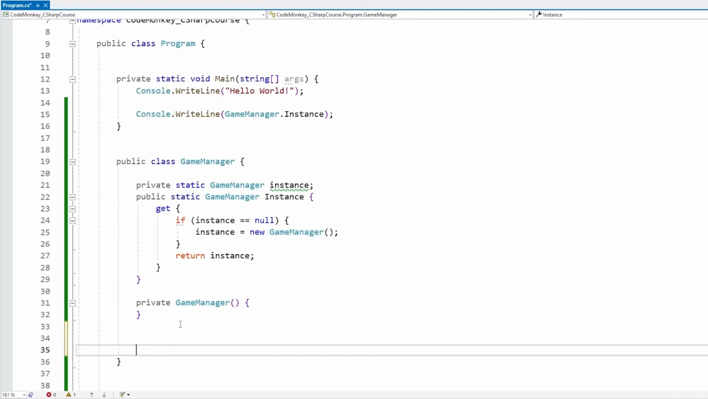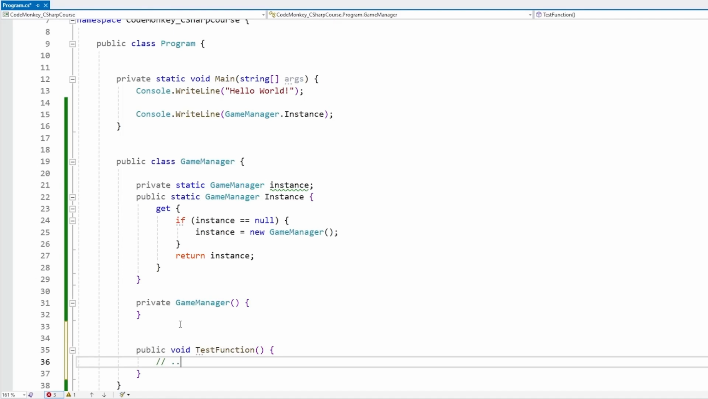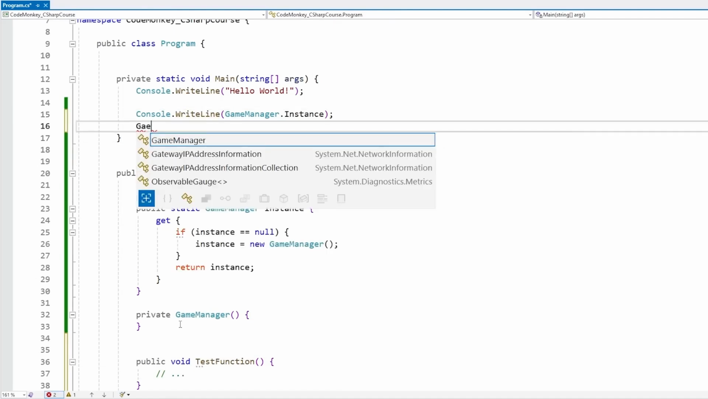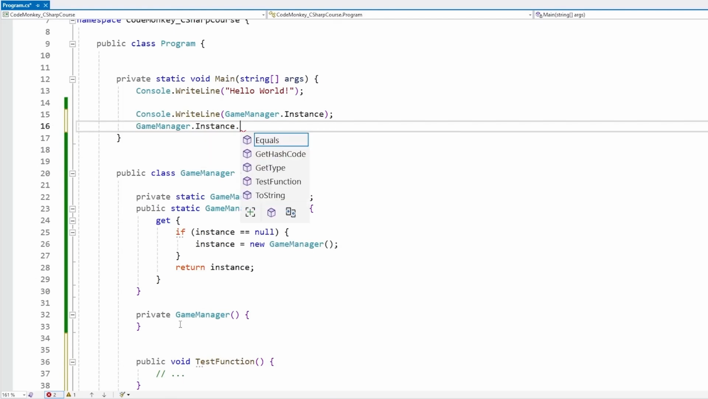Then over here, we can do whatever we want. So for example, some kind of public test function. So we have some kind of function that does something. And then up here in our code, we can go inside the game manager. We can access the static instance. We can call test function. And yep, this will indeed work.